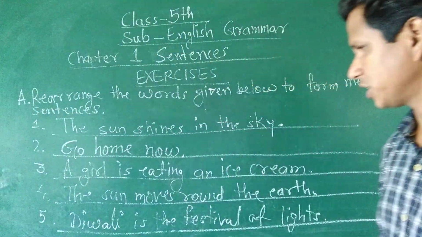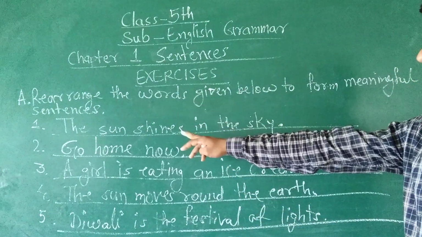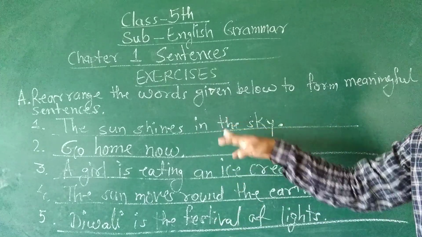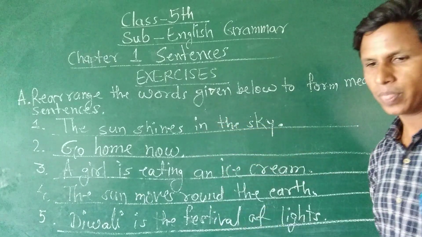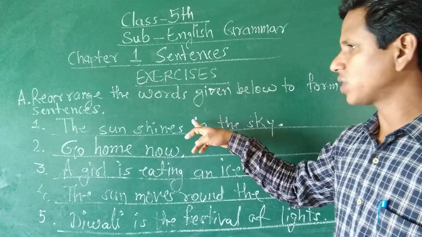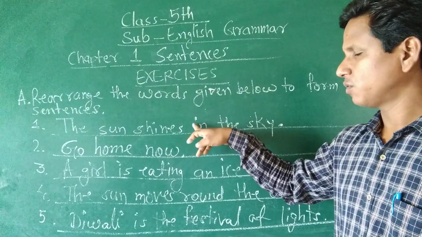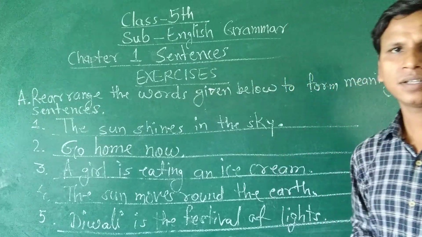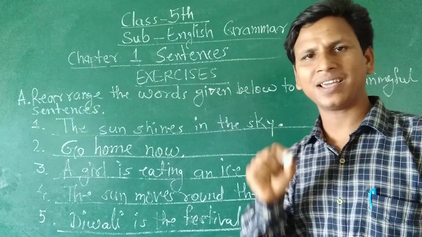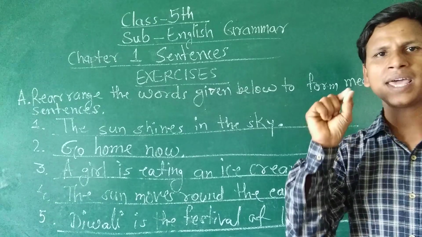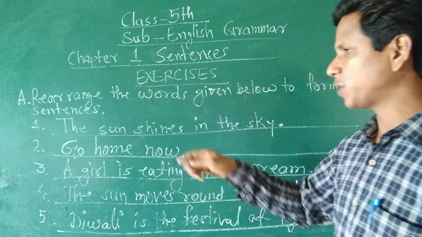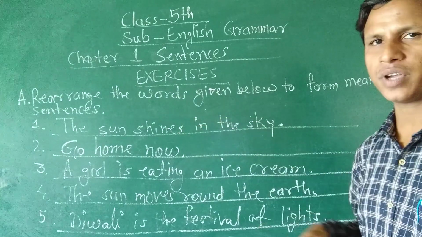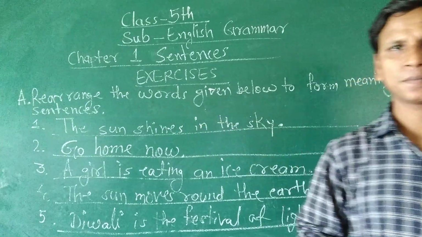Okay, understood? So please write 1 to 5 in your book. Students, you have to write sentences 1 to 5 from the board in your book by pencil. Students, you have to write anything in your book by pencil only. Okay, so please write sentences 1 to 5 in your book. Write fast.